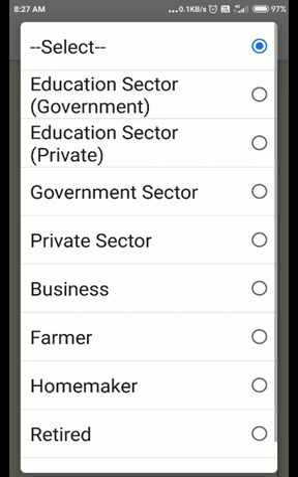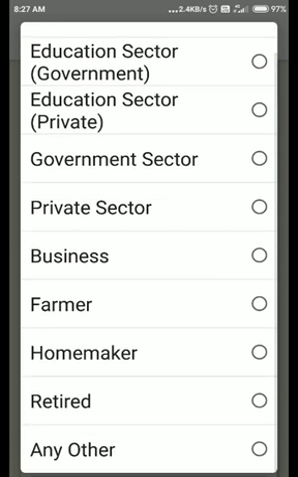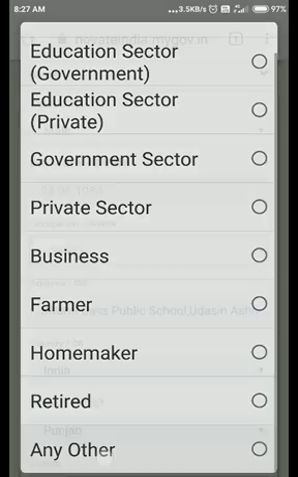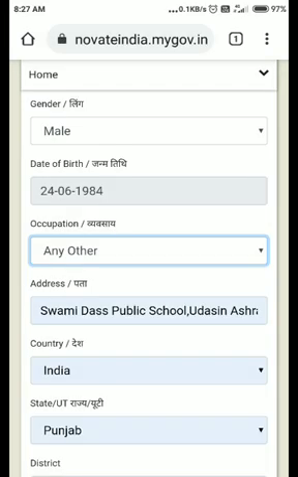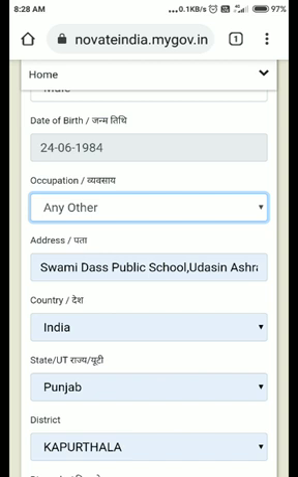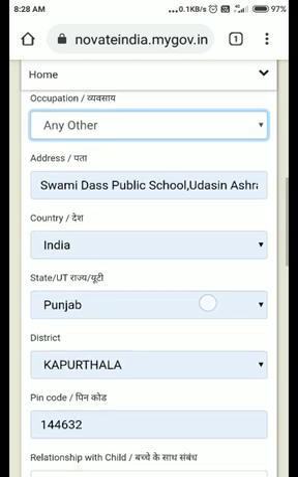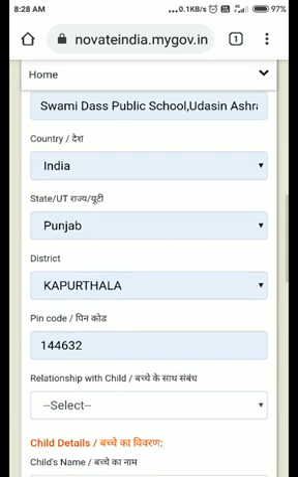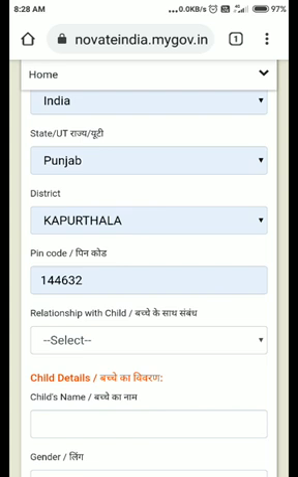Occupation, I'm just going to select the occupation out of this list. If your occupation is not there in this list, we are supposed to click on any other, or if you belong to a private sector, business, farmer, as per your requirement. For example, I'm just going to click on any other option. And here the address will be Swami Sant Das Public School, country will be India, state Punjab, Kapurthala, 144632 is the pin code.